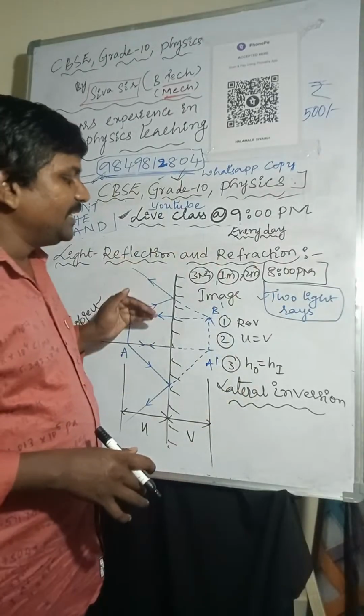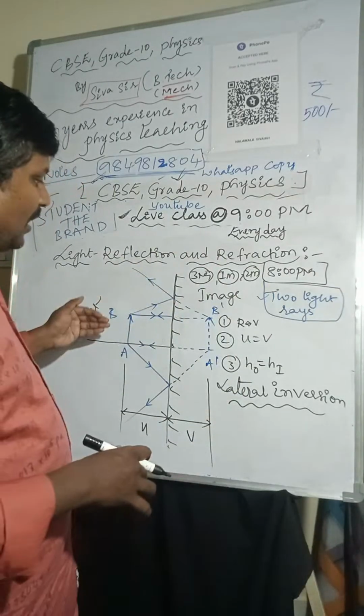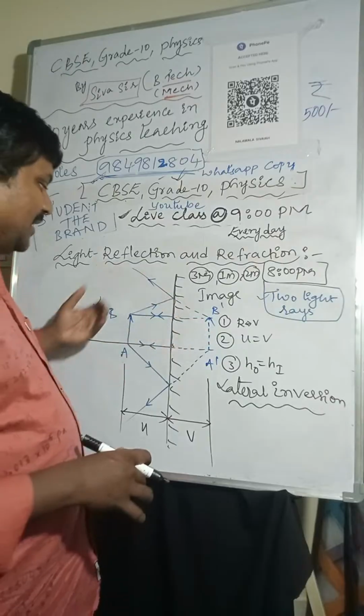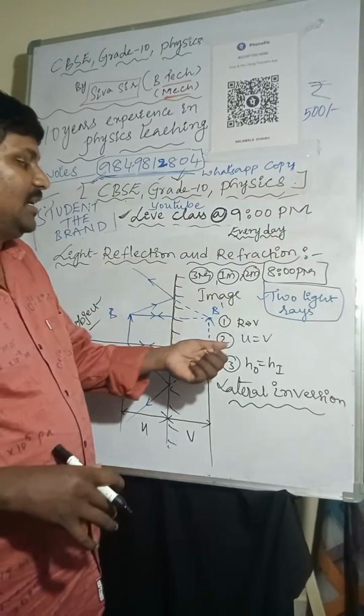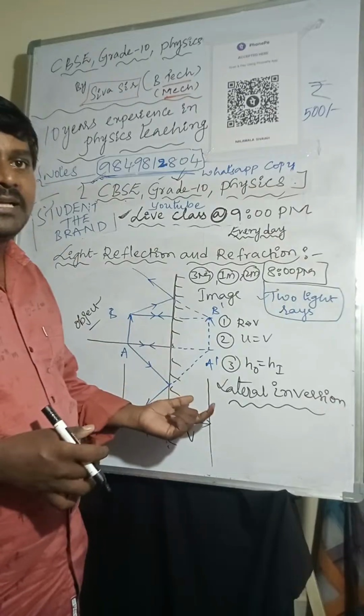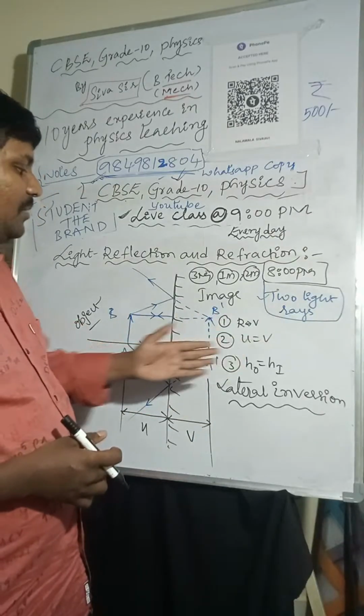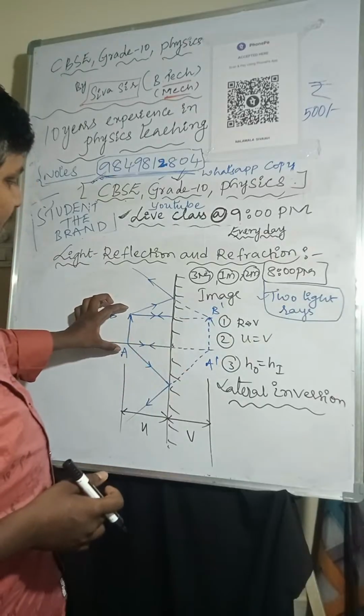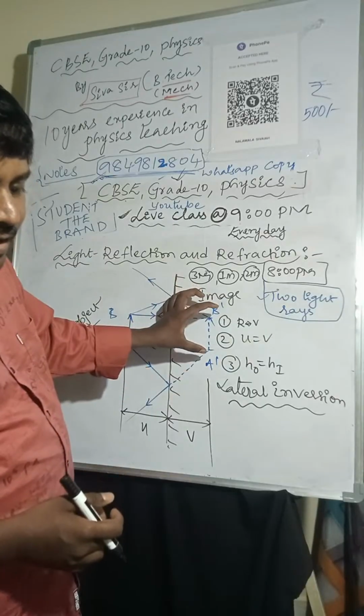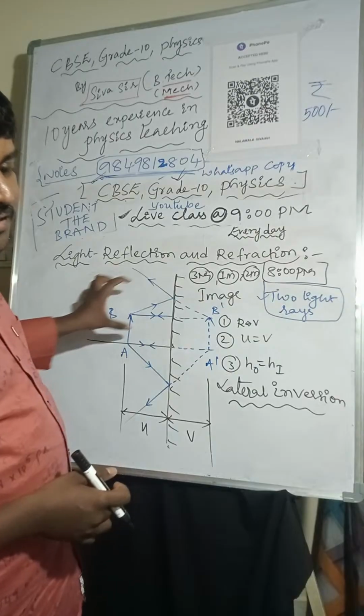So if the object is real, image is virtual. If image is real, object is virtual, vice versa. Object distance is equal to image distance. And the height of the object is equal to the height of the image.